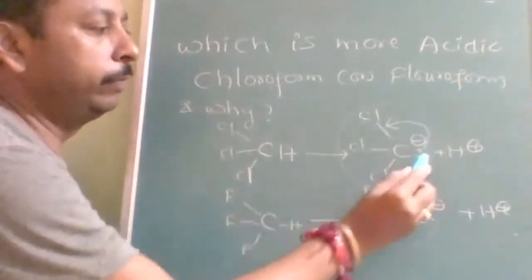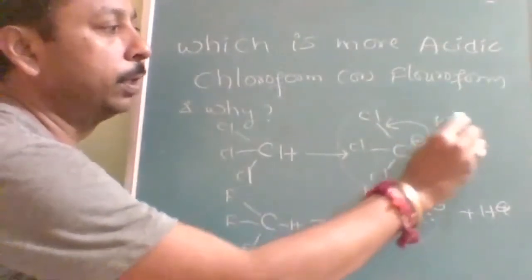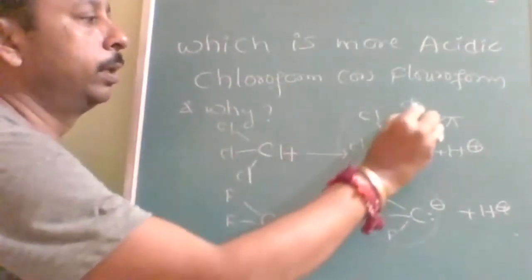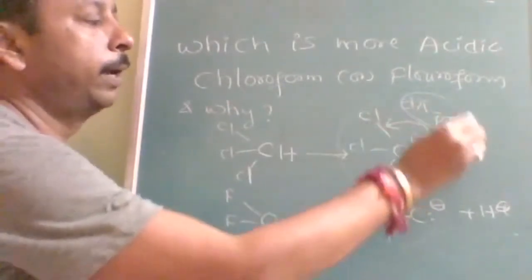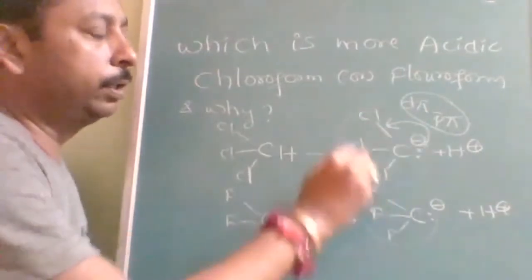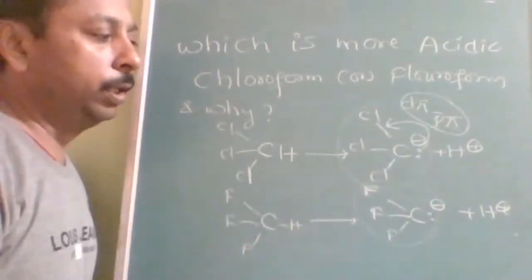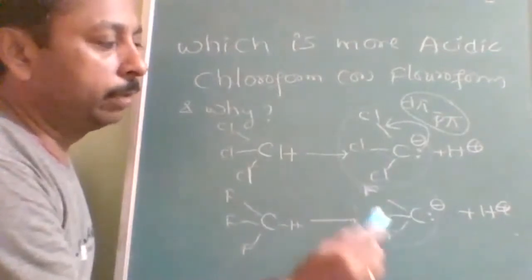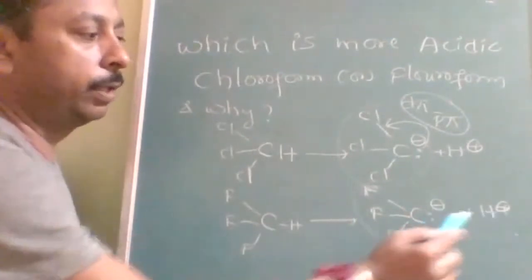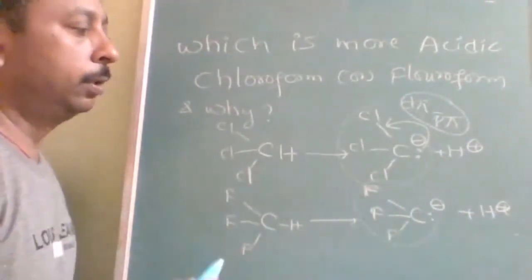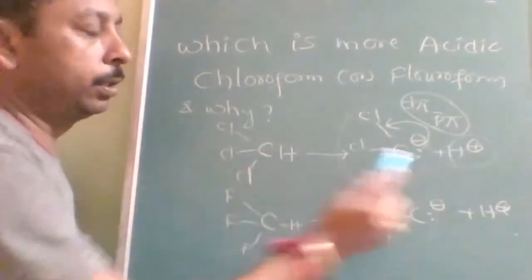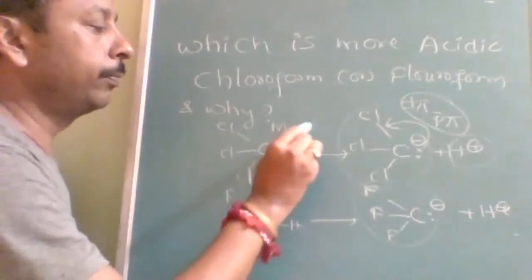That back bonding is carbon providing from the p orbital, therefore p pi, and chlorine accommodating that in the d orbital, that will be d pi. Back bonding will be p pi d pi, so the charge can relocate within the CCl3 minus only. But in the fluoroform anion there will be greater repulsion, so it is unstable. Therefore it doesn't want to lose H plus. After losing, stability is improving in chloroform, therefore it is interested to lose.